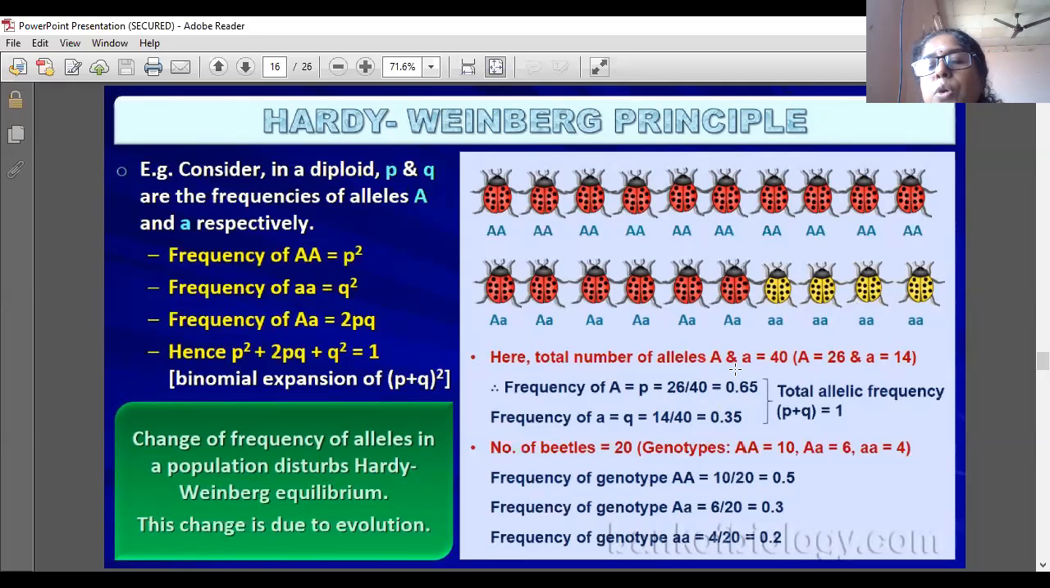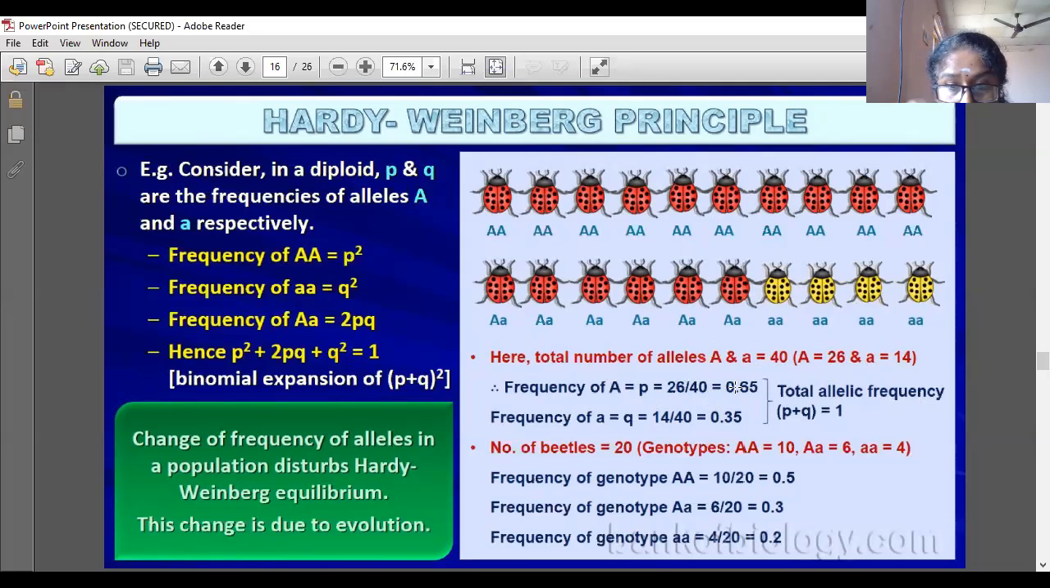Here, the total number of alleles, capital A and small a, is equal to 40. That is, capital A is 26 and small a is 14. Frequency of A is equal to p, so 26 out of 40, that is 0.65.